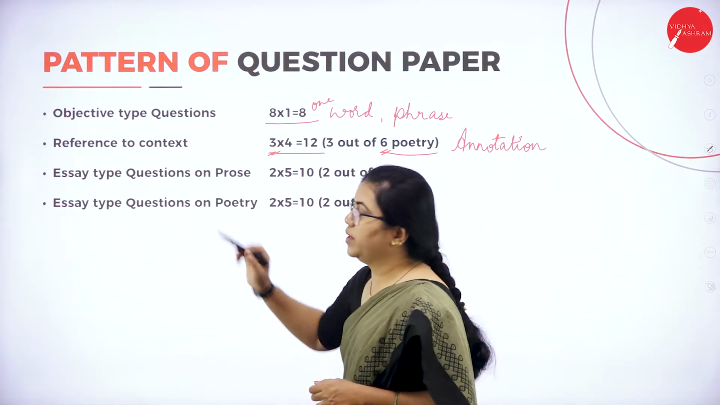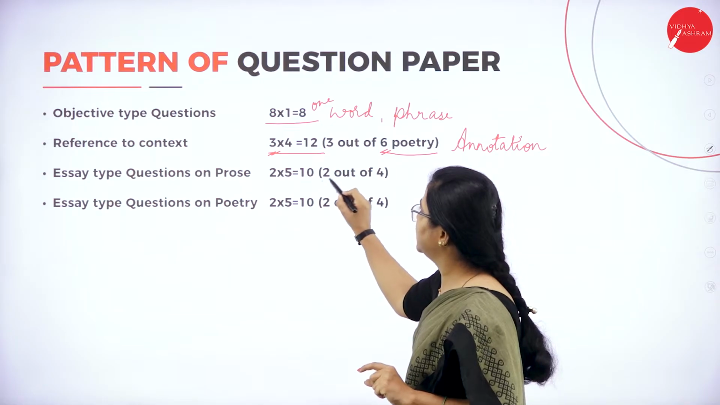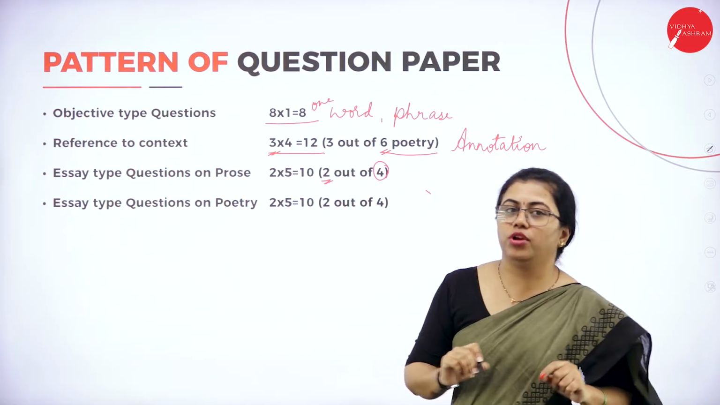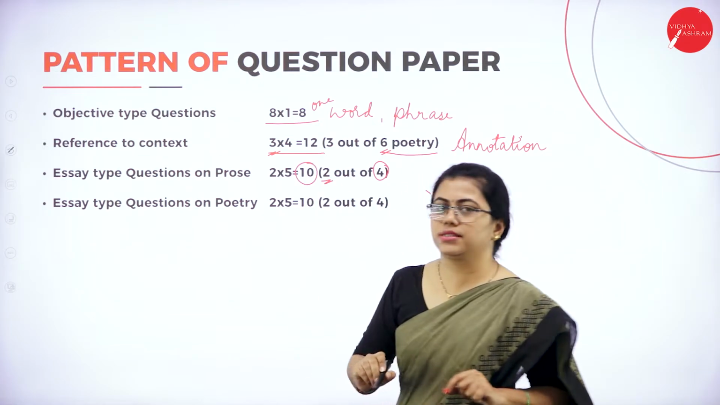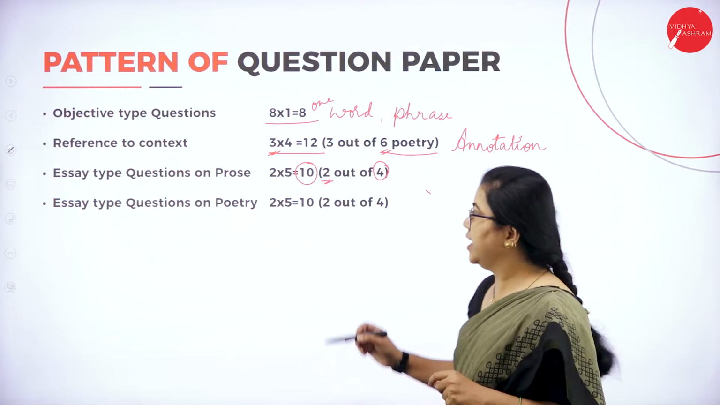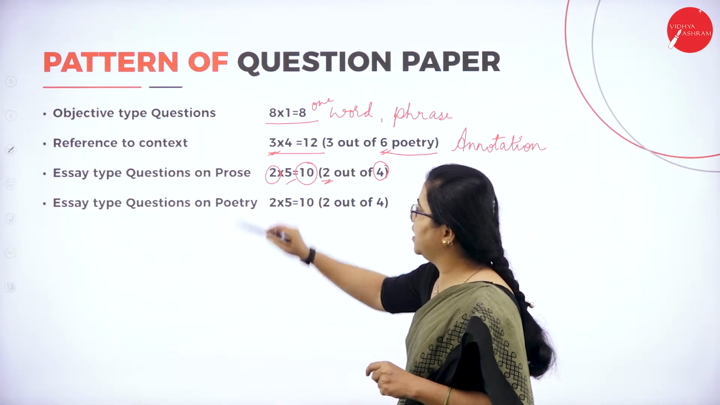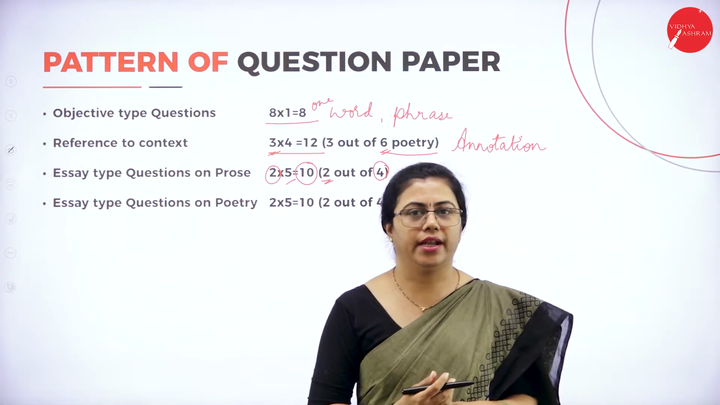Then essay type questions on prose. Essay type is a long answer type. You will have to answer any 2 out of the 4 given questions. Choice is less. That is for 10 marks. Each question is for 5 marks, and you'll have to answer any 2 of the given 4. Choice is less, so you have to read all those.